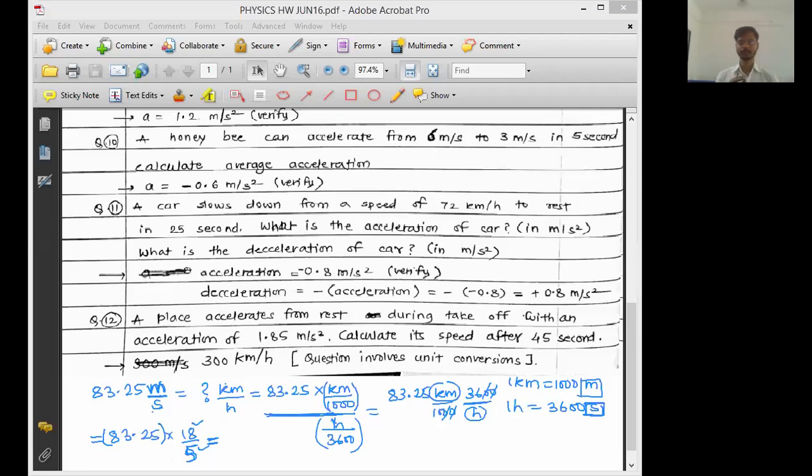Wait for a second. Tell me the answer. What is this multiplication? 83.25 multiplied by 18. Multiplying by 18 should not be a big deal. Do it. Table of 18.